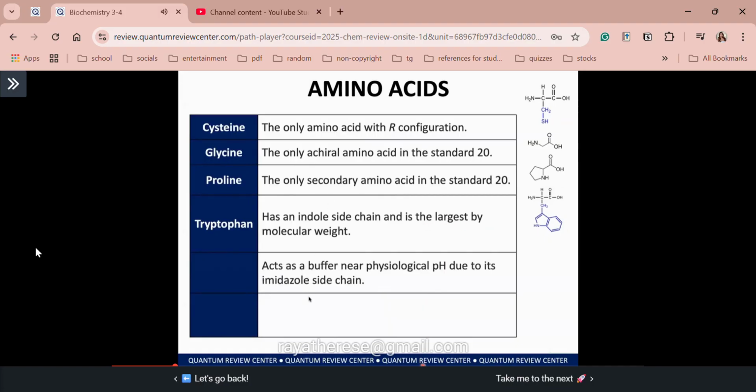All right, last 2. Acts as a buffer near physiological pH because of its imidazole side chain. O sir, parang hindi ulit ako familiar. O class, remember, the structure of your imidazole is very unique for histidine. And also, it acts as a buffer because, again, ionizable din ang amino group ni histidine.